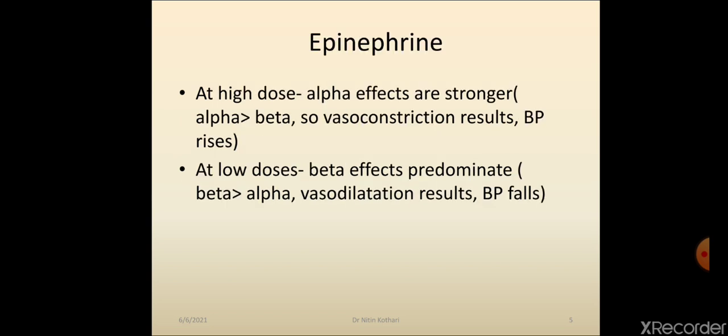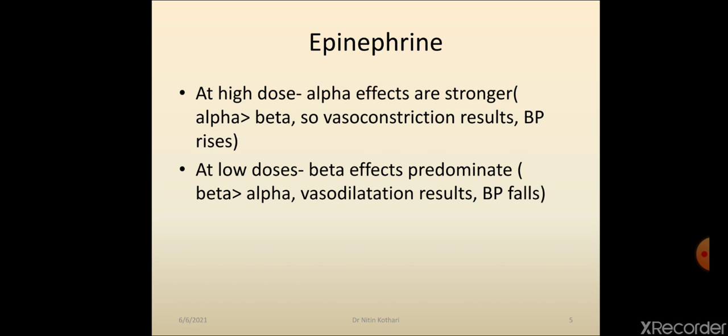One important point you have to keep in mind about epinephrine. Epinephrine, as we have discussed, has activity against all subtypes of receptor. Alpha 1 and beta 2 are stimulated. But there is one difference between affinity towards alpha and beta 2 receptors. What is that? At high dose, epinephrine stimulates alpha receptors more as compared to beta 2 receptors.